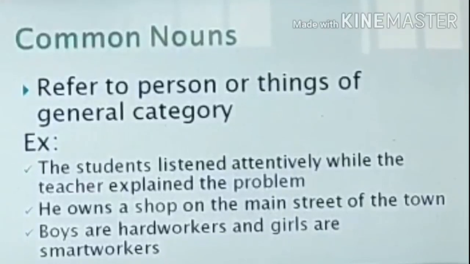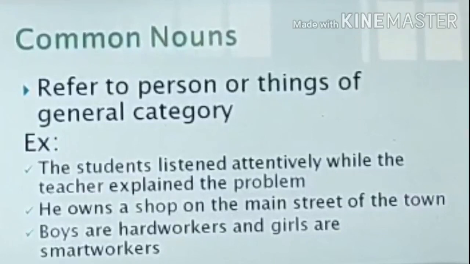Next one: he owns a shop on the main street of the town. Do you know where he owns a shop? On which street? In which town? It may be near Salem or Madras city. Next one: boys are hard workers. Oh, is it so? Only the boys are hard workers?